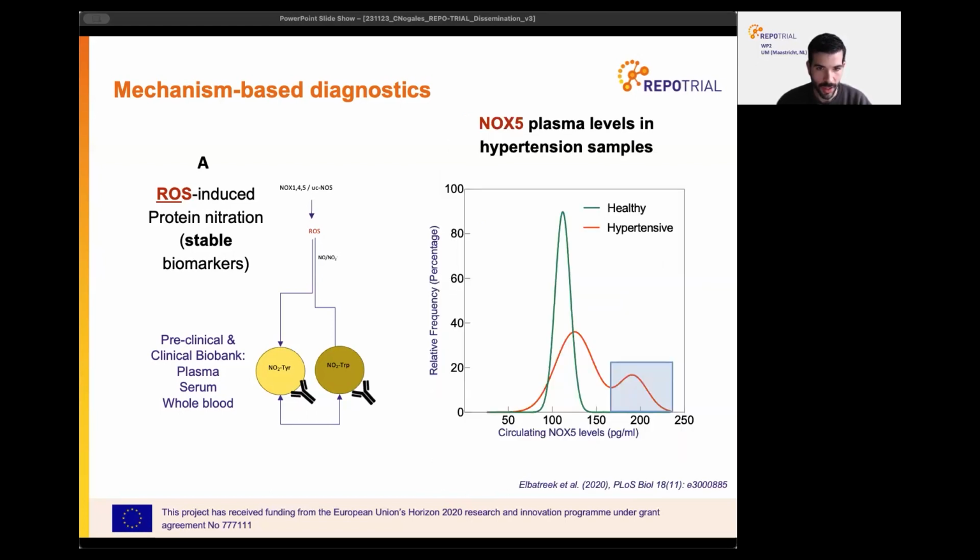Another biomarker of the ROS-CYP endotype is the ROS-forming enzyme NOX5, which can easily be detected in circulating microparticles and plasma. Here, in hypertension, one of the diseases of the cluster, we were able to detect a subgroup of hypertensive patients with high levels of NOX5 compared to healthy individuals and other hypertensive patients, which we hypothesize have developed hypertension through the ROS-CYP mechanism described and are potential candidates for a pharmacological combination targeting the causal mechanism.